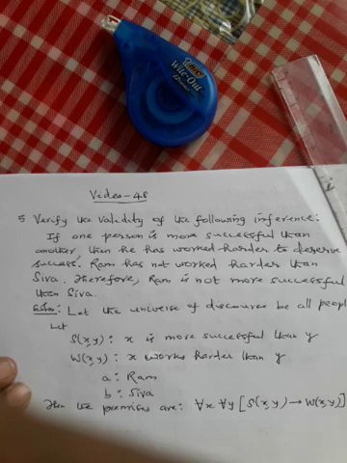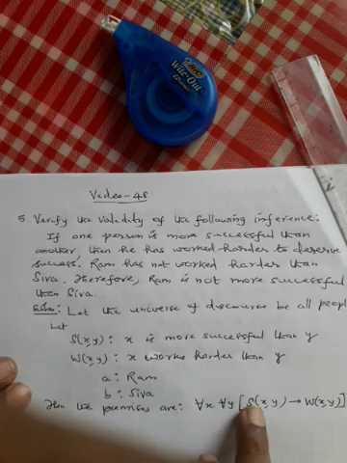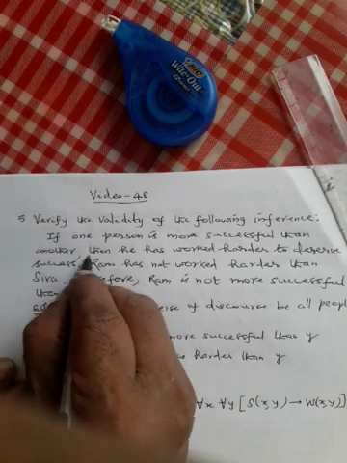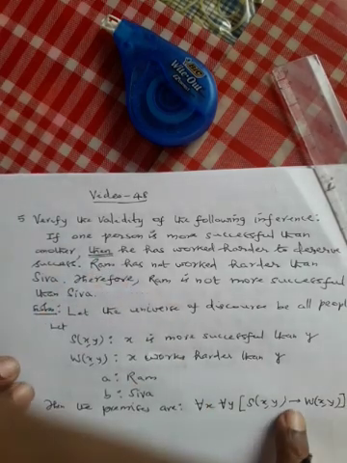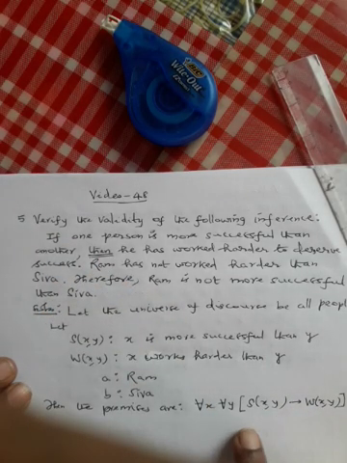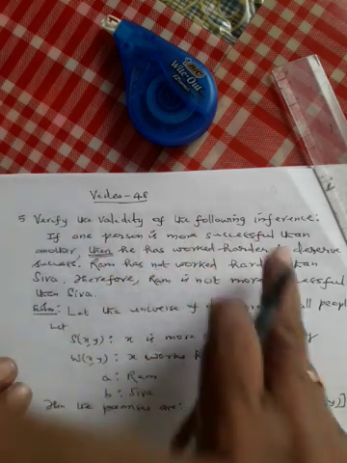For any given two persons, if one person is more successful than another, then you have the conditional statement. This is the first premise.